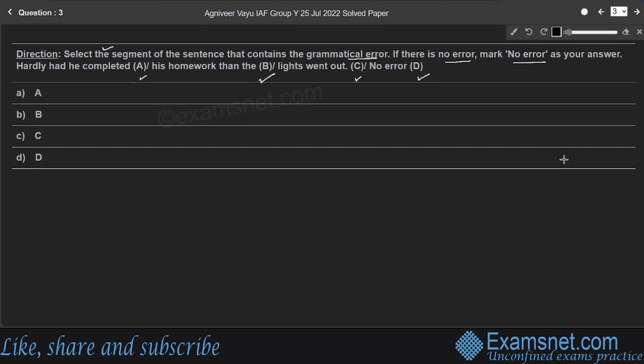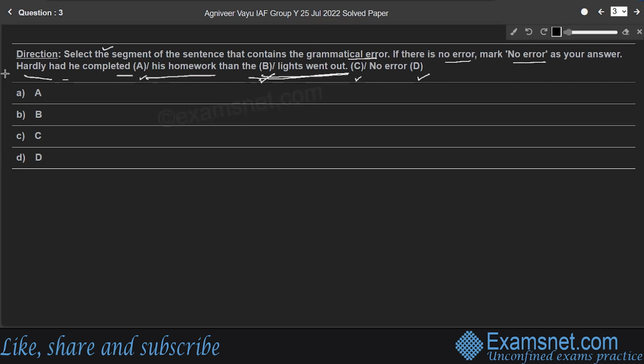Here, students, in the given sentence, hardly had he completed his homework is a phrase or a part of the sentence. Then the lights went out is the other phrase, right? So in the given sentence, we have two phrases here.